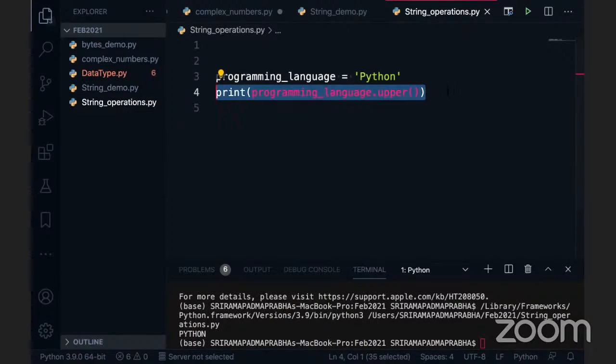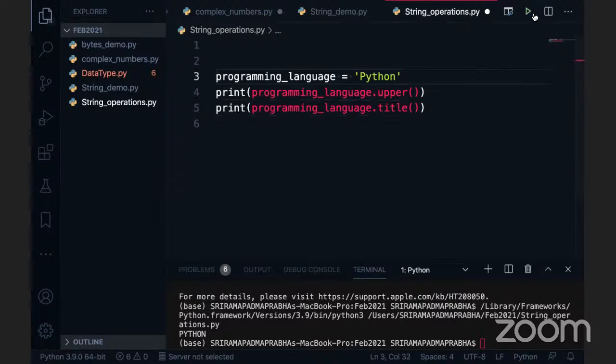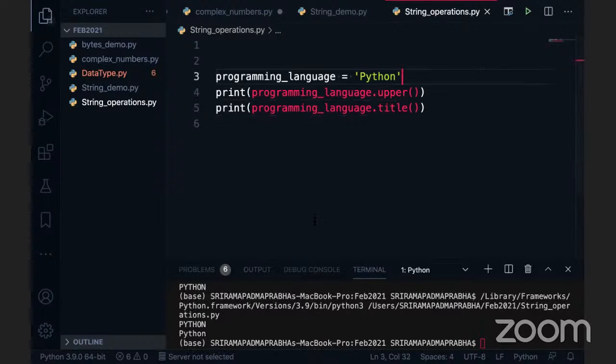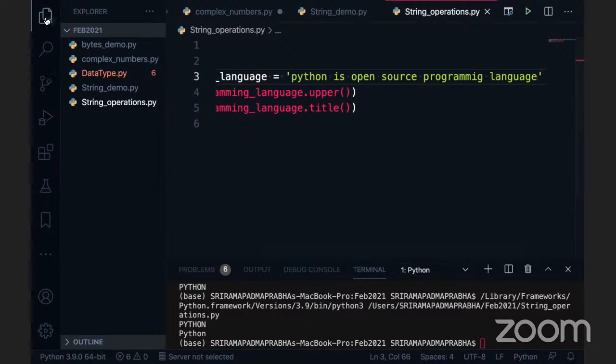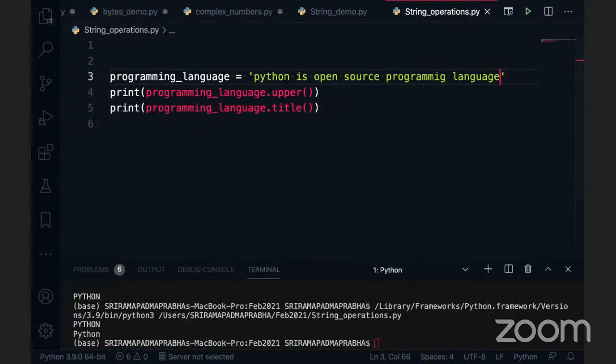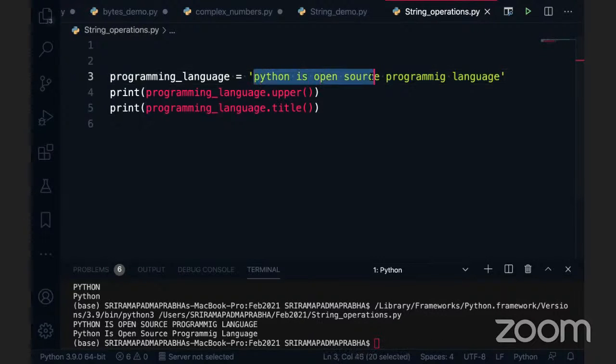But there is something called title, which is very important. There is a function called title. Now I'm printing this, and you don't see much difference here. But when I write this in small letters, Python is open source programming language, I'm just writing it here. You can look at the whole string, and there are spaces in between, but this space is also considered a character in the string, right? I'm going to print this. You can see the output: the first letter of every word is shown in uppercase.